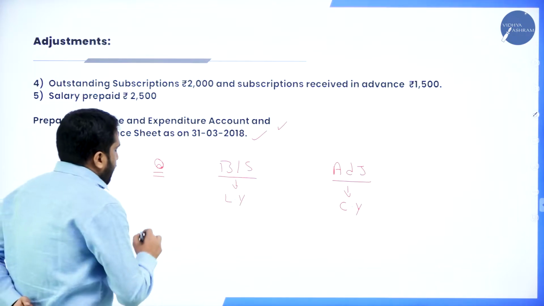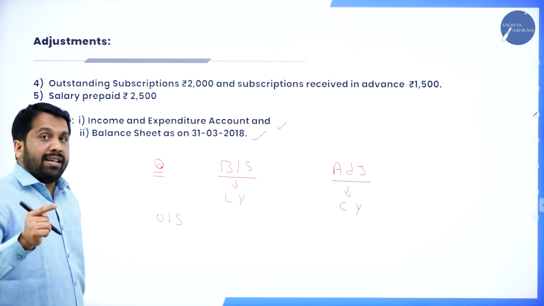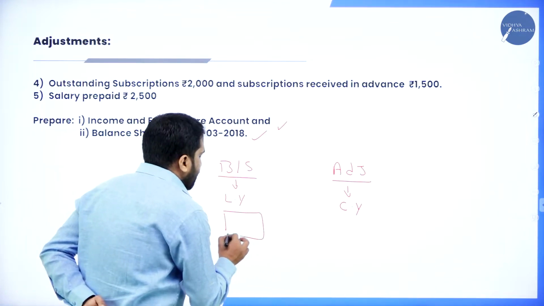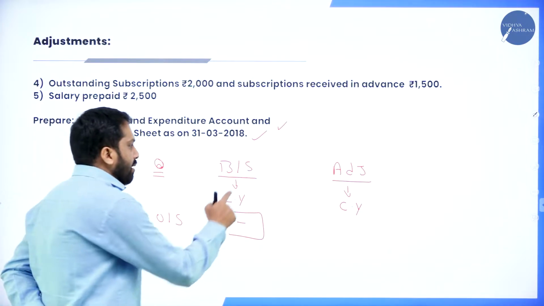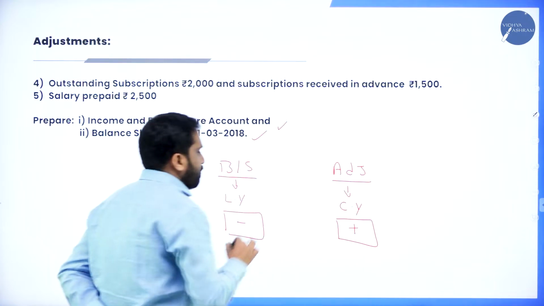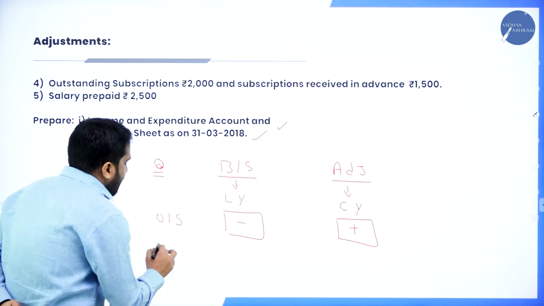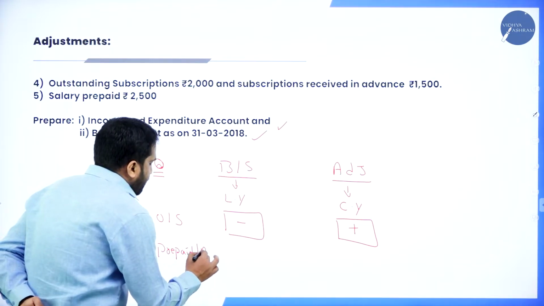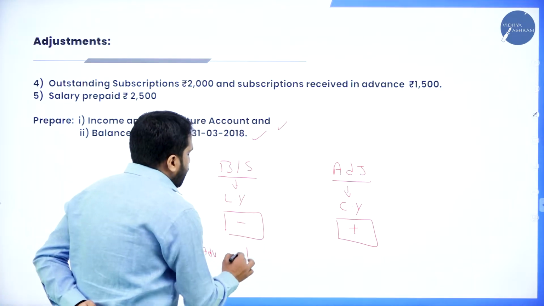Now, any outstanding given in the balance sheet, you are supposed to minus. Any outstanding given in the adjustment, you are supposed to add. Next, any prepaid or advances given in the balance sheet, you are supposed to add.